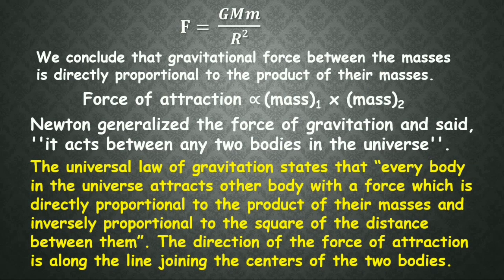The universal law of gravitation finally states that every body in the universe attracts the other body with a force which is directly proportional to the product of their masses and inversely proportional to the square of the distance between them. The direction of the force of attraction is along the line joining the centers of the two bodies.